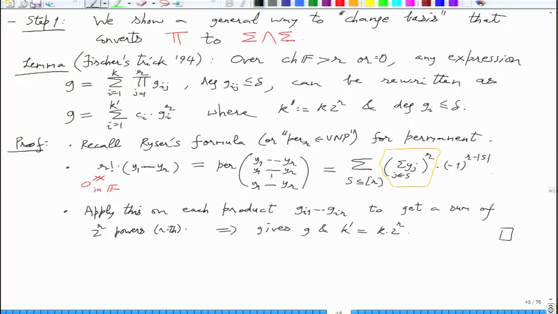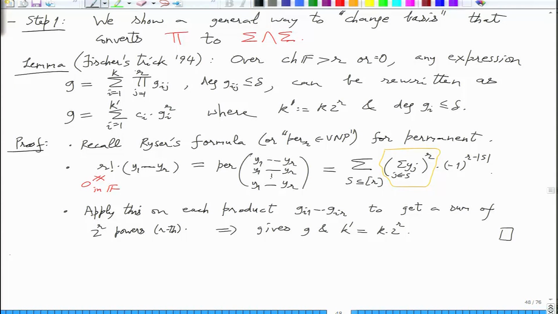Solve the assignment. There is a question that it's impossible. So this pi to sigma wedge sigma representation, this basis change requires characteristic to be large. Otherwise, it doesn't exist. It is provably impossible.